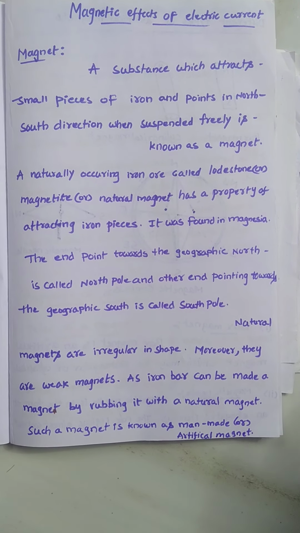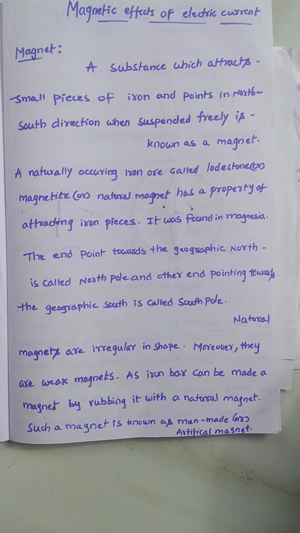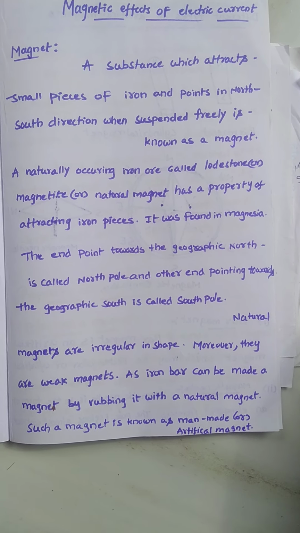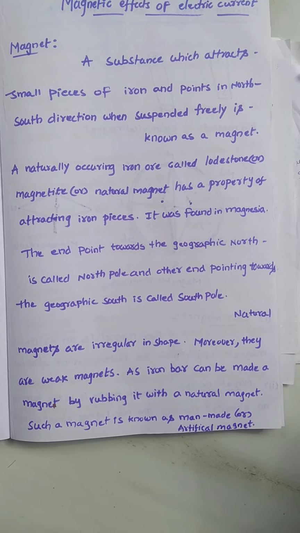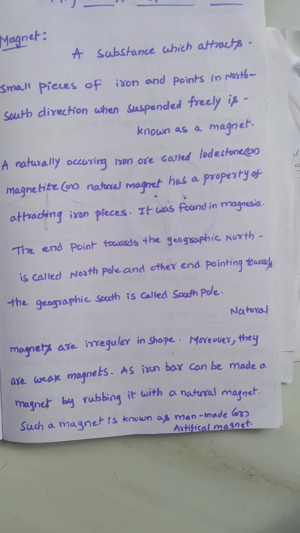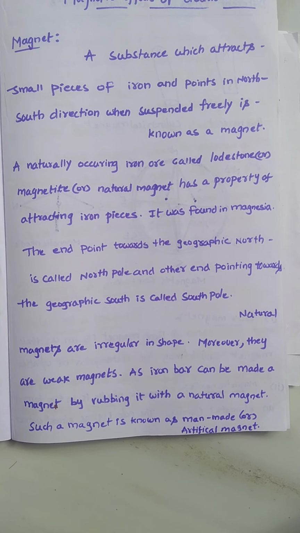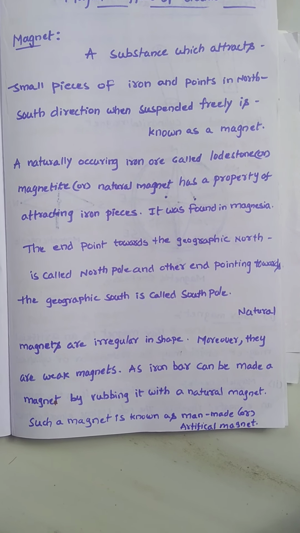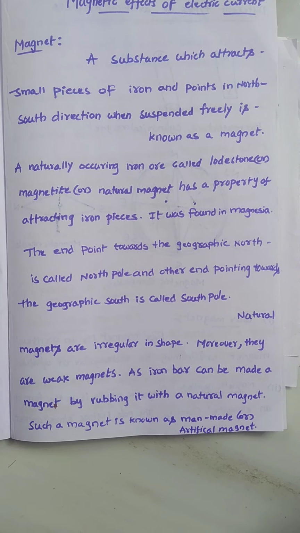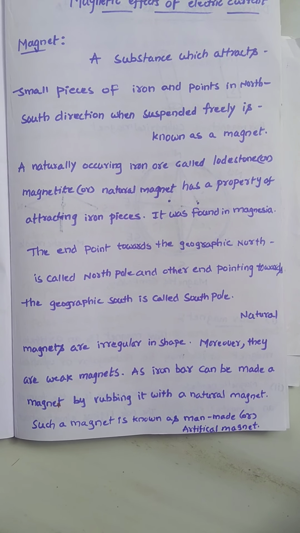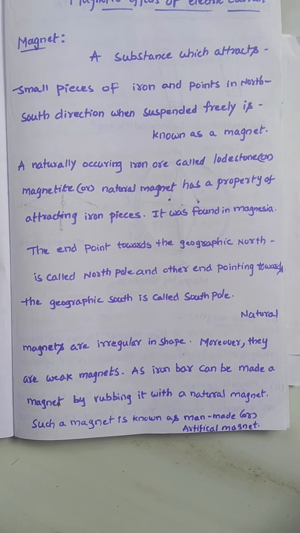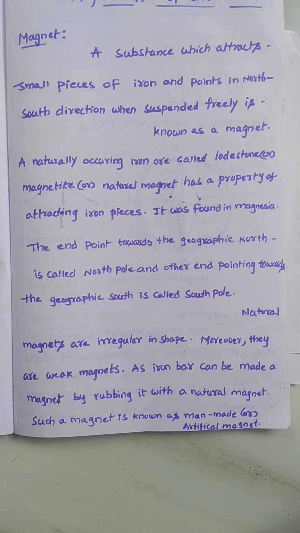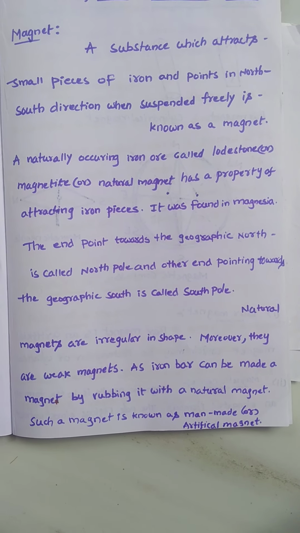Okay, whatever it is, I will repeat again. Before the 19th century there was no interrelation between magnetic effect and electric current. After that, the scientist Oersted did one experiment, the Oersted experiment. In that he concluded that a current carrying conducting wire produces a magnetic field. How it produces a magnetic field, we have already discussed with you.